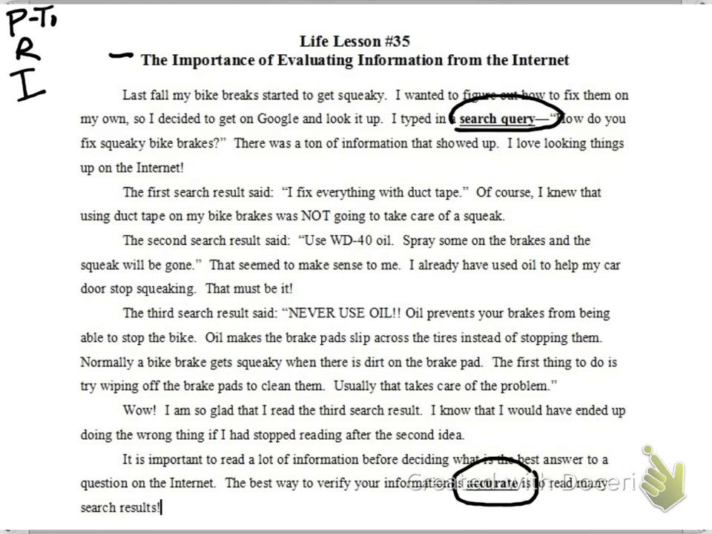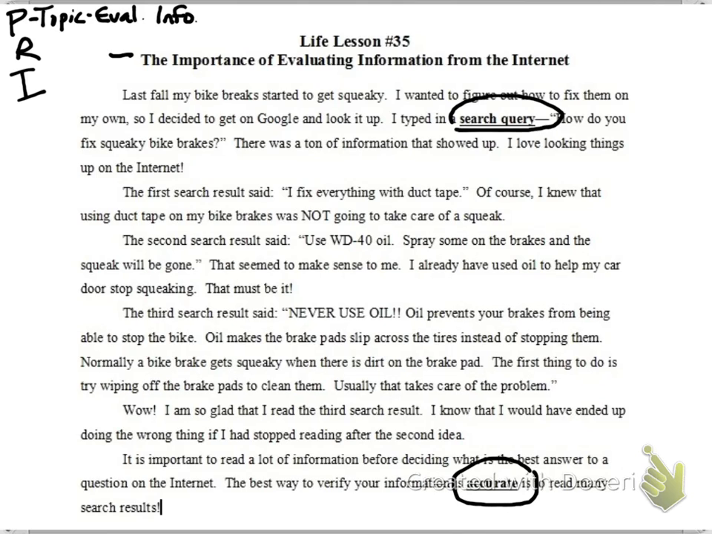My topic is evaluating, and I'm going to put eval for short. Evaluating information. And these are my two shortcuts. Eval info means evaluating information.